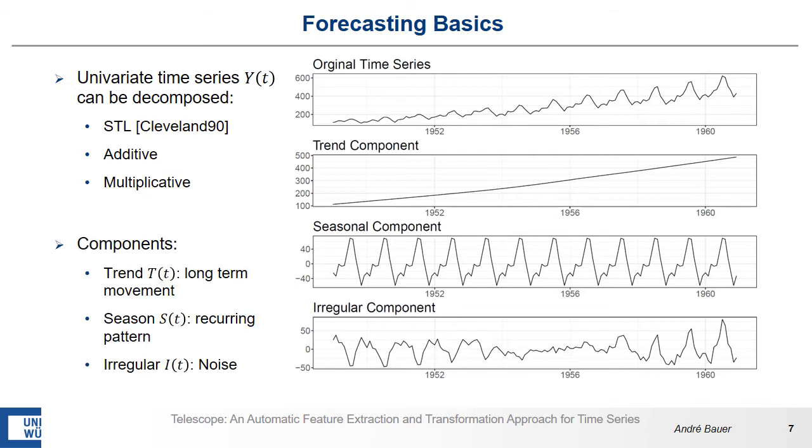The components, as I mentioned before, are the trend, the season and the irregular part. The trend is the long-term movement of a time series. Season is a recurrent pattern like a monthly or hourly pattern, and the irregular part is a kind of noise that remains after the trend component and the seasonal component are removed from a time series.